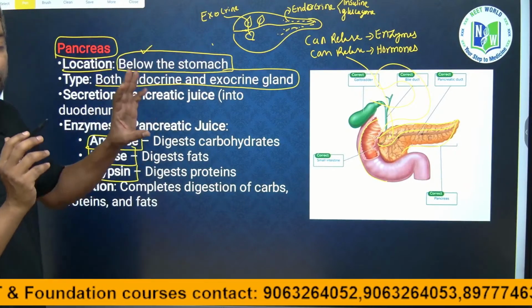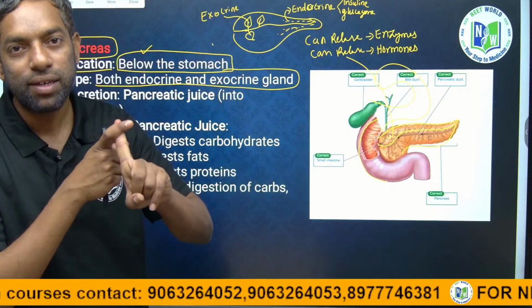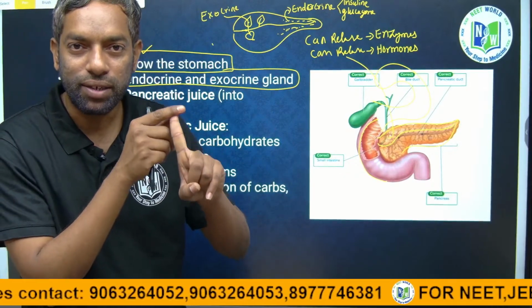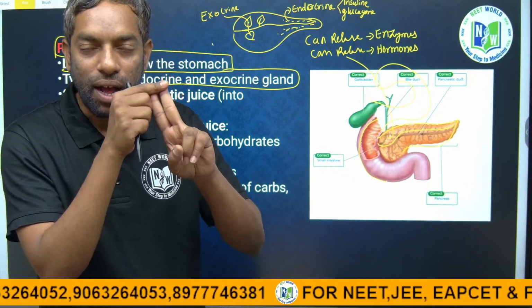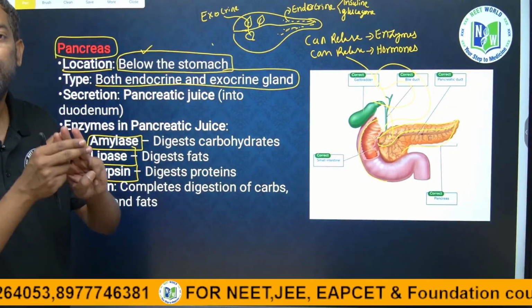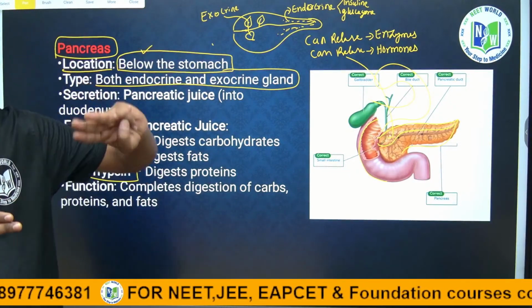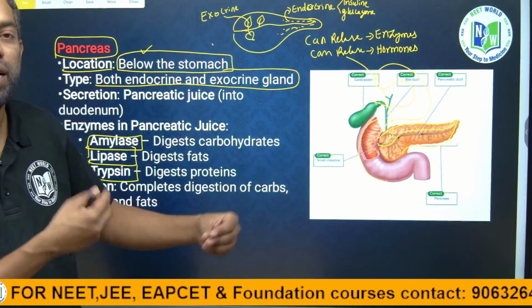Three types of enzymes they release in the pancreas. Amylase for carbohydrate digestion, lipase for lipid digestion, and trypsin for protein digestion. Three types of foods and three types of enzymes the pancreas releases for digestion.